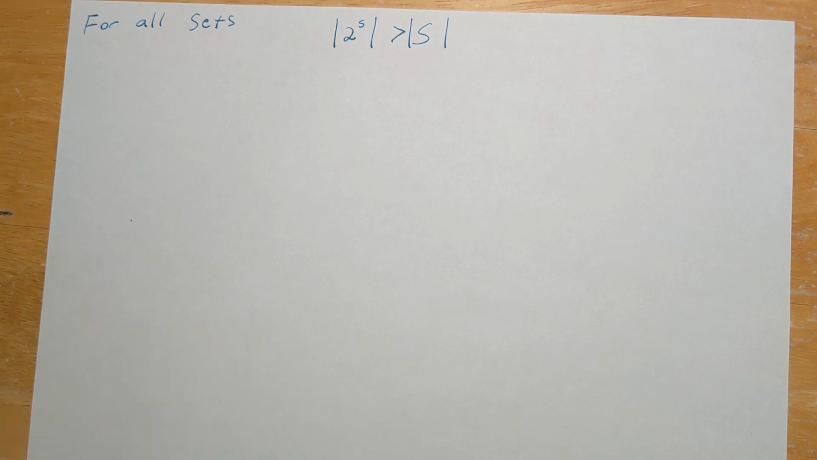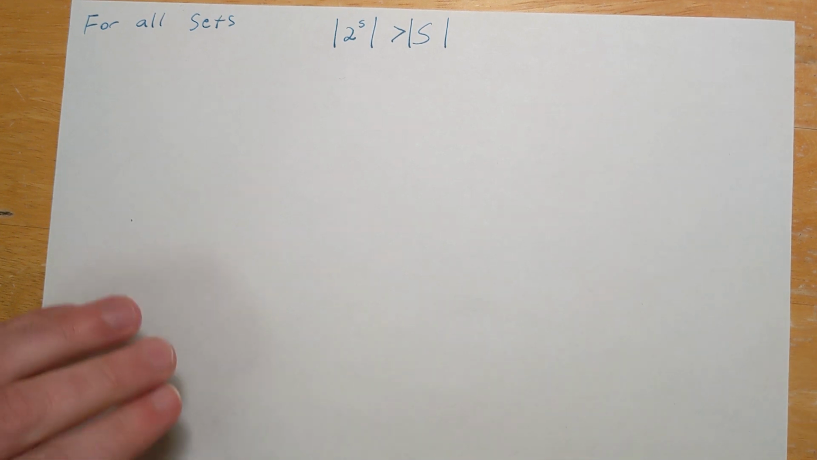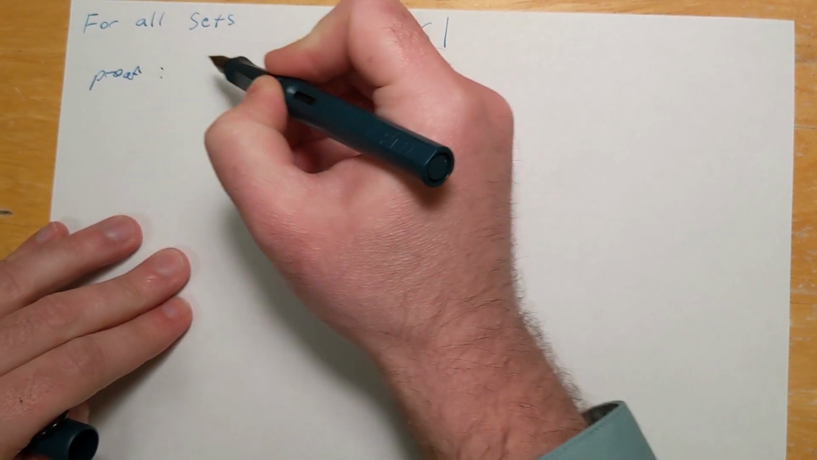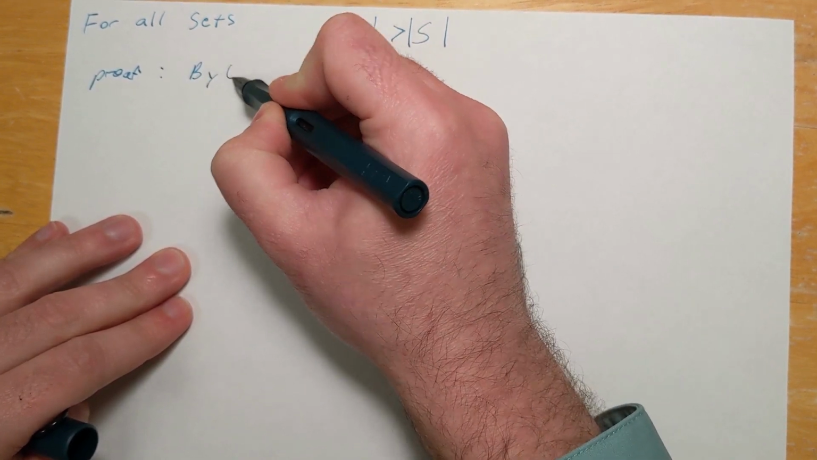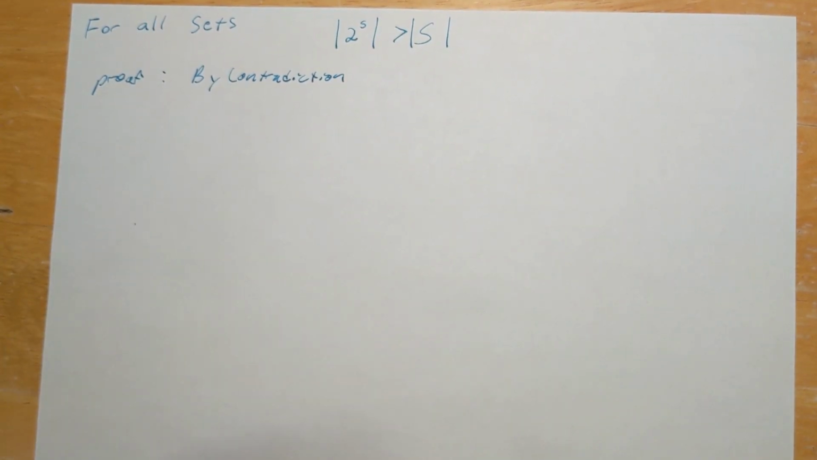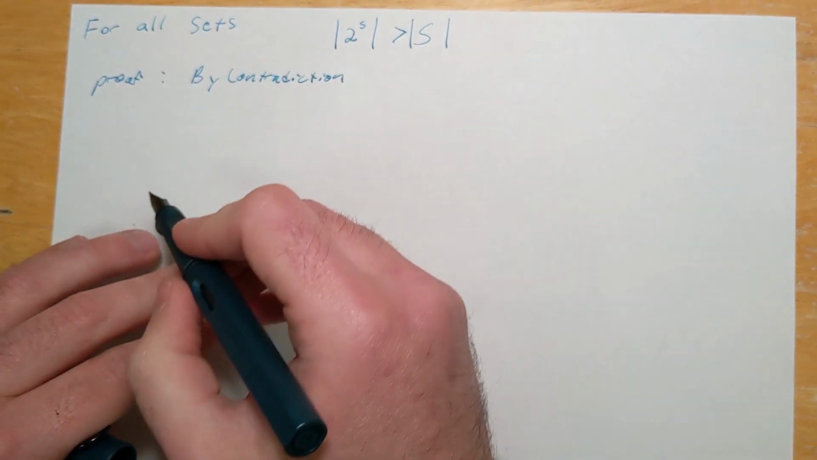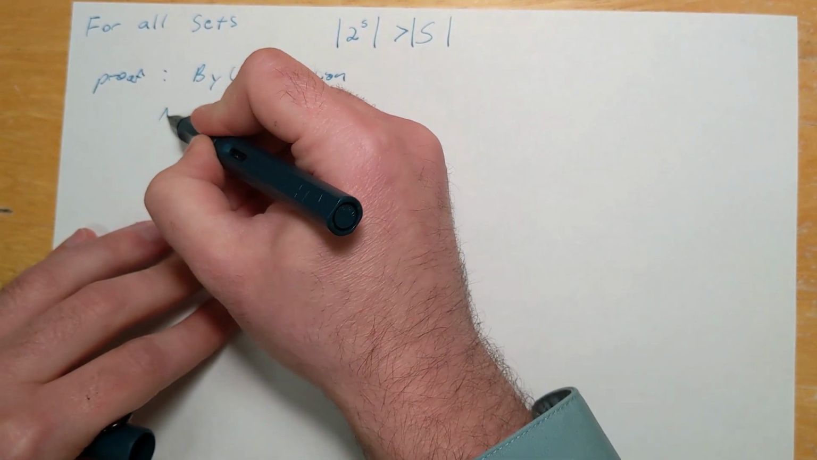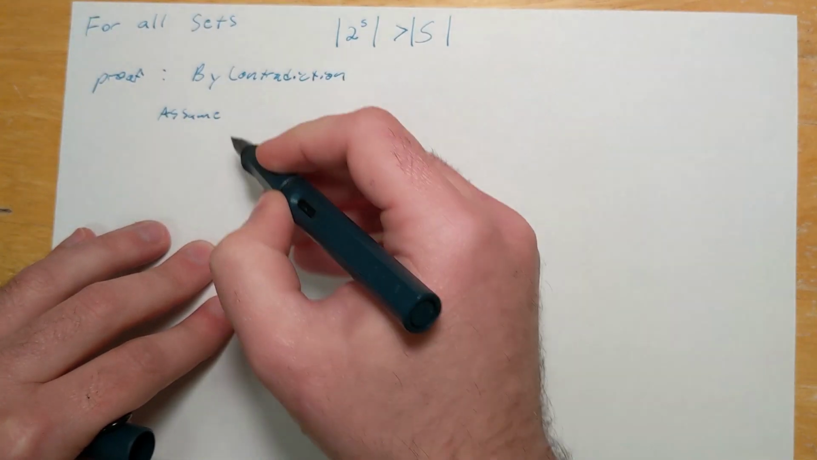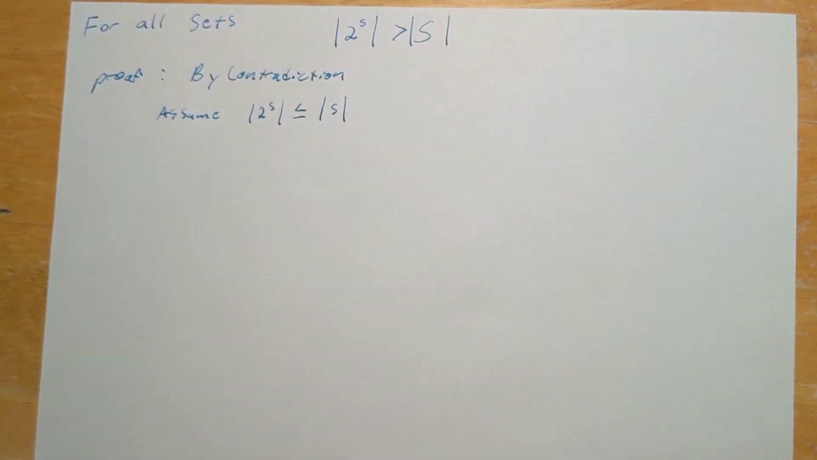So we're going to show that for all sets, the power set of S is larger than S, and we're going to show this by contradiction. Since we're showing this proof by contradiction, we're going to start by assuming the opposite of this statement. So we're going to assume that the size of the power set of S is less than or equal to the size of S. If the cardinality of the power set of S is less than or equal to the cardinality of S, then that must mean that there is some sort of onto mapping from S to the power set of S.